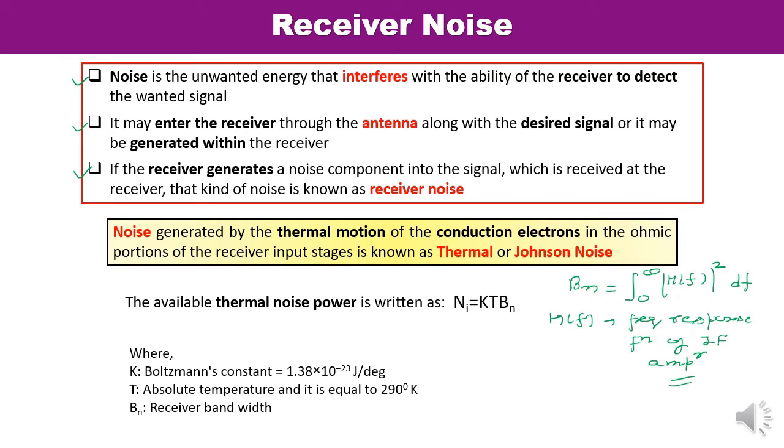And there is one very common term which you have heard, that is the half power bandwidth. This term is widely used in electronics engineering. Half power bandwidth is defined by the separation between the points of the frequency response function H(f) whose response is reduced to 0.707 of its maximum value. So this is how half power bandwidth is defined.